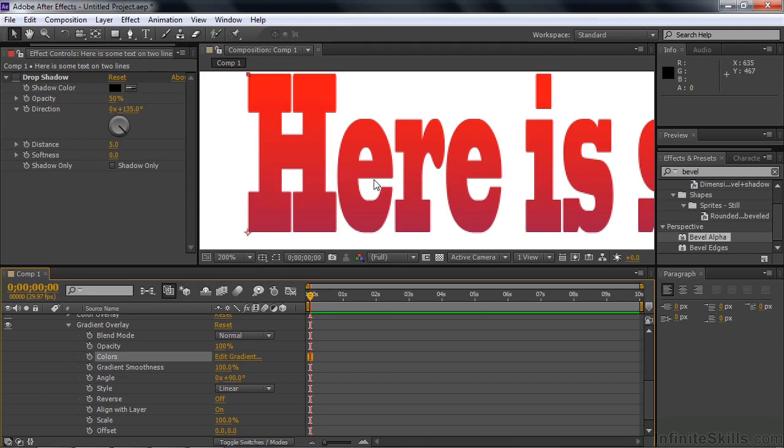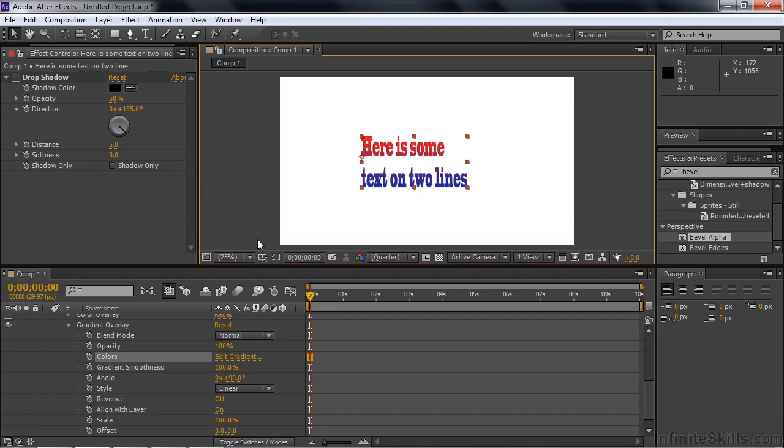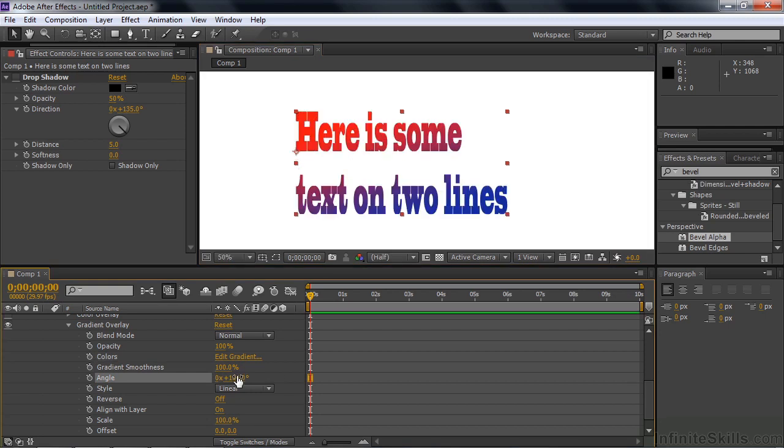Let me go back out to full view. I'll go shift / and there's our full view. And now you can see that we've got red and blue because it's a gradient across the entire layer as opposed to across individual texts. We can change the angle like so. Let me zoom in a bit by hitting the period key. There you go. Now you can see a little bit better.